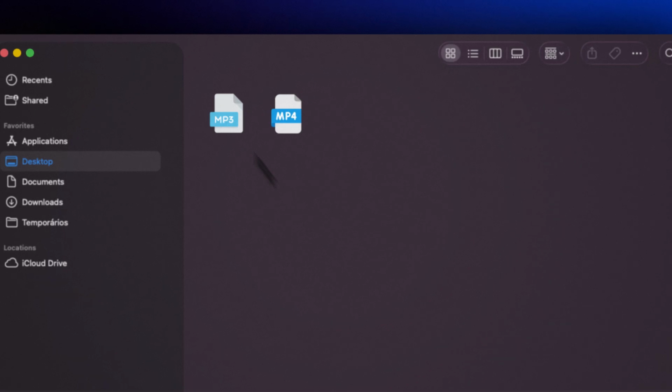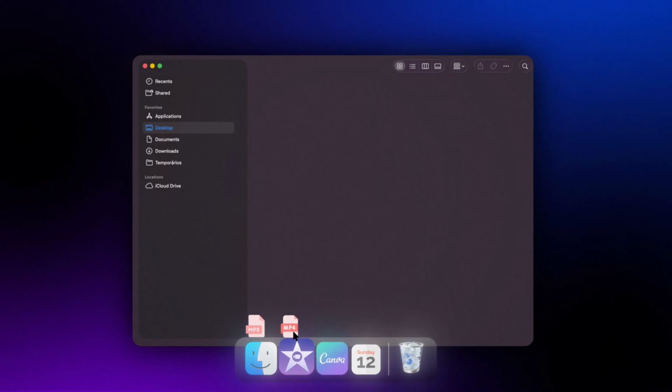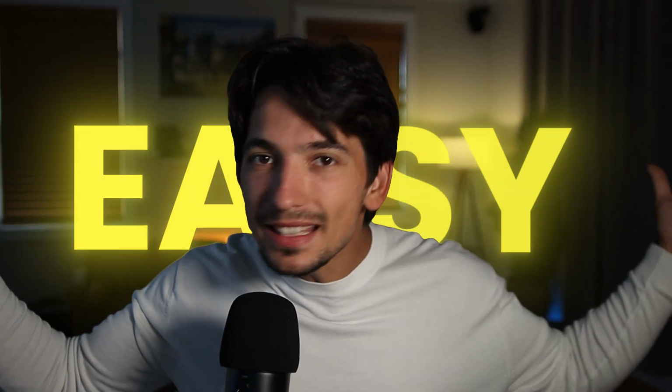So if it's a lesson about generating a certain AI image, you're simply going to record yourself going through the very steps that you described in the lesson. Then you'll put both videos in a simple editing software like Canva, iMovie, or something like that. And you'll just overlay the screen recording where it's supposed to be. Easy. And just like that, you can create entire courses in just a few hours, even if you know nothing about the subject. And again, people don't care if you're an expert.